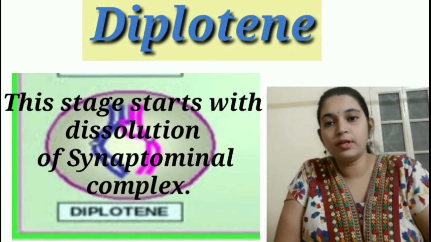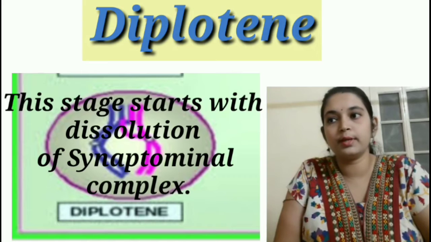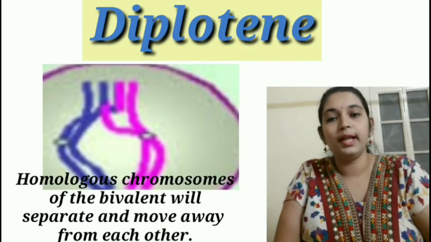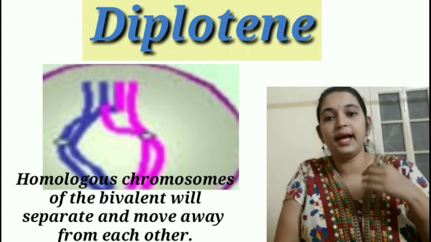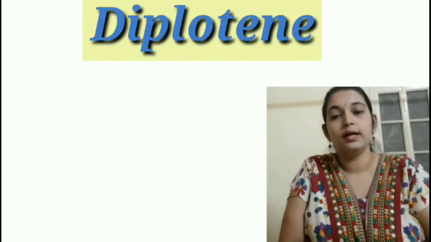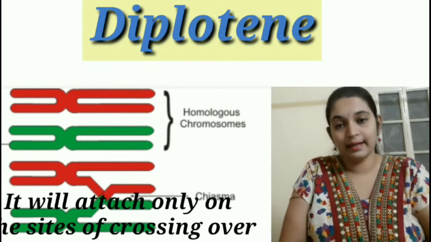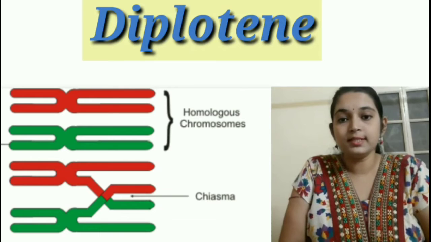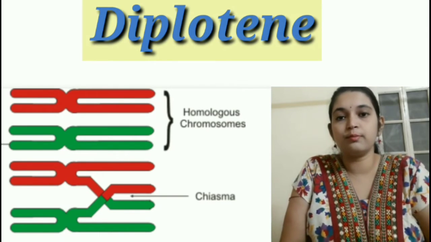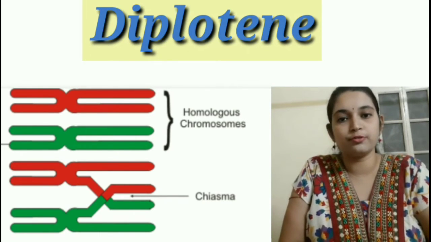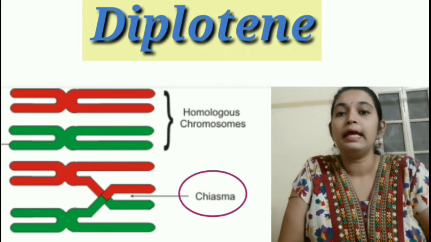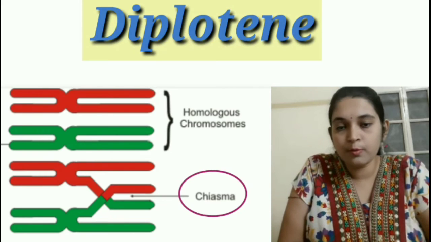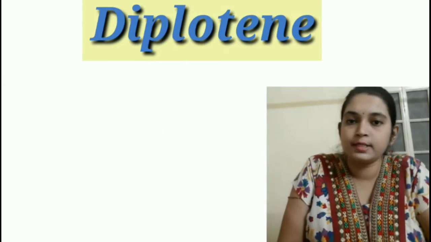The major event of this stage is that the homologous chromosomes of the bivalents start to separate and move away from each other, remaining joined only at the sites of crossing over. This separation, with attachment only at the points of crossing over, gives them an X-shaped structure.